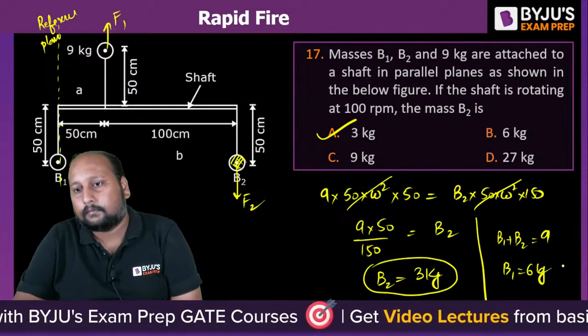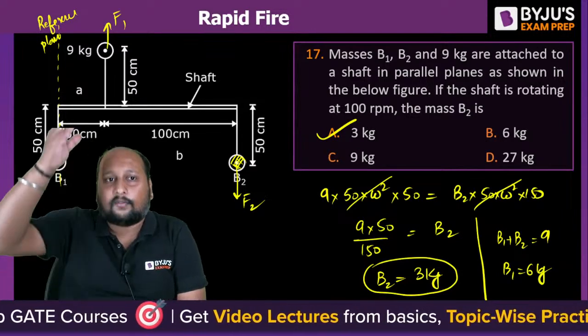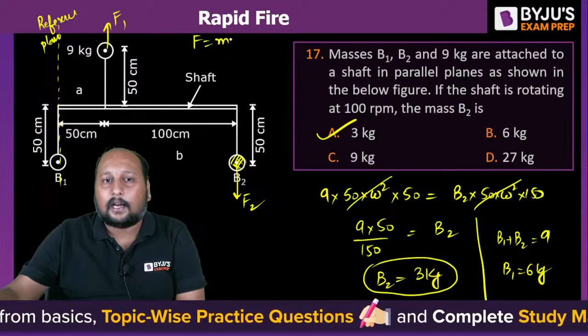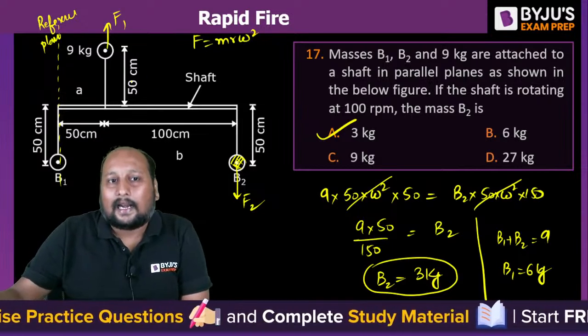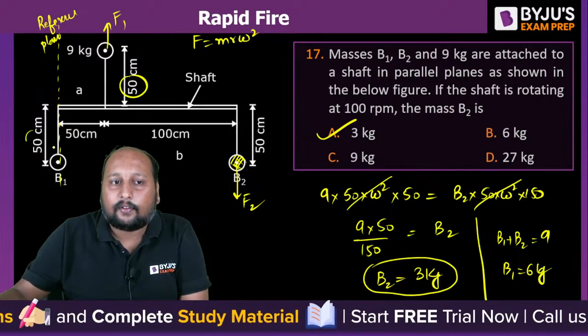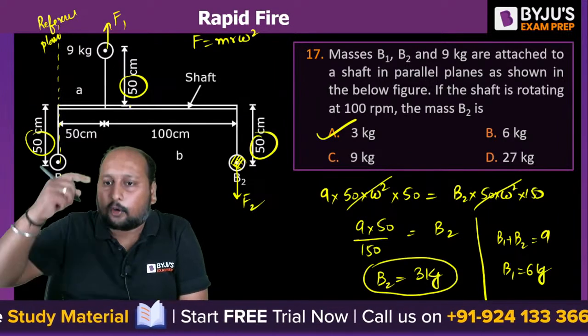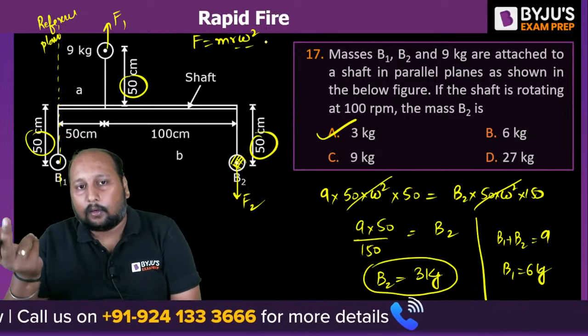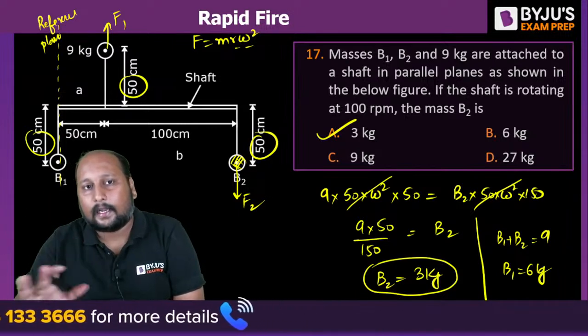Option B. Simple. By total force, what is the total force downward? The force is m r omega square. Right? The radius of all is the same, 50, 50, 50. Omega, because they are mounted on the same shaft, omega is also the same. So the only deciding factor is mass. Okay, fine. Clear? Done.